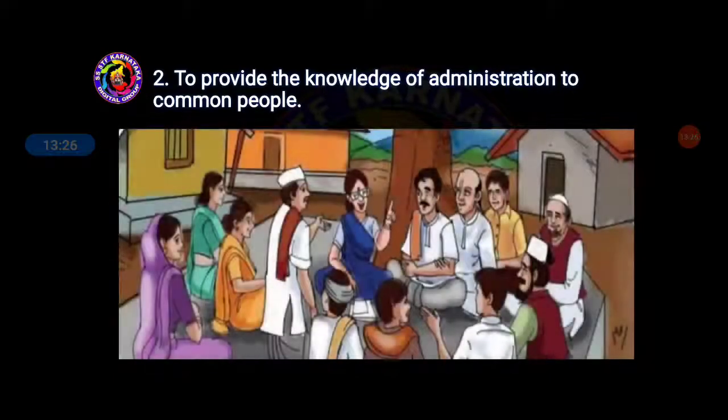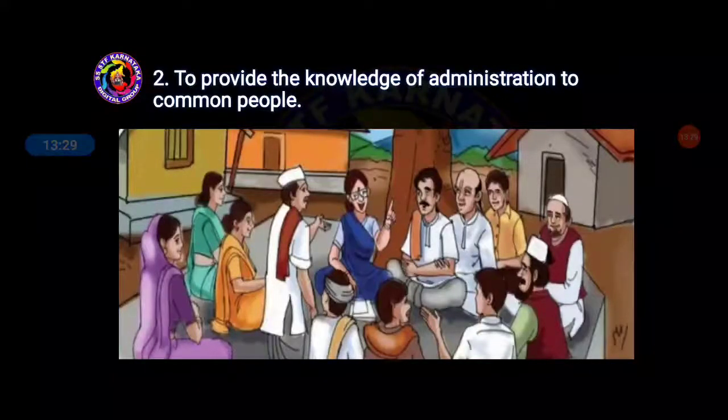The next objective is to provide administration knowledge to the common people. For example, students, in our locality or society nowadays, a few people do not know the administration rules and regulations of the constitution. Because of that, they face many problems. They tolerate torture and stay quiet because they don't know the administration.